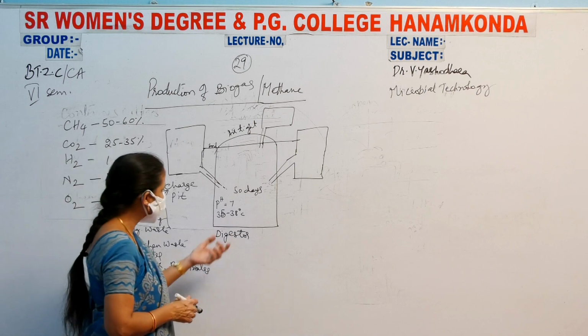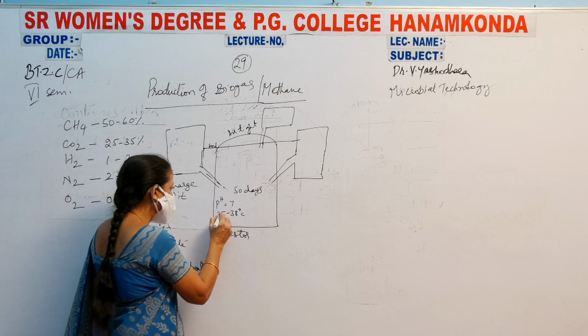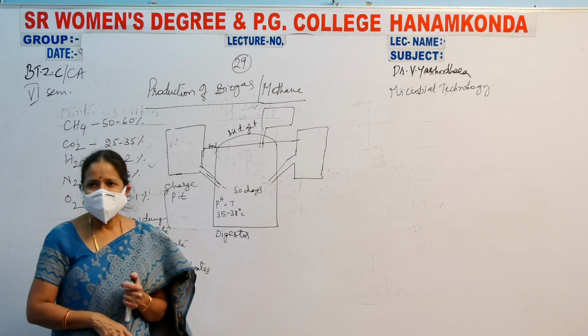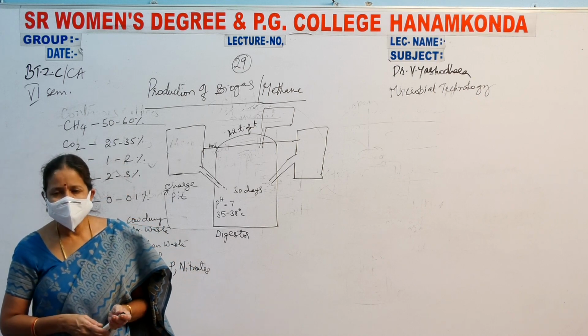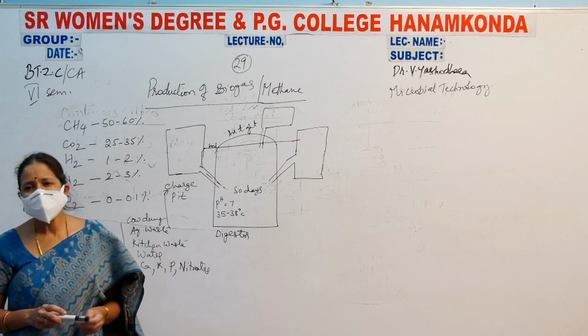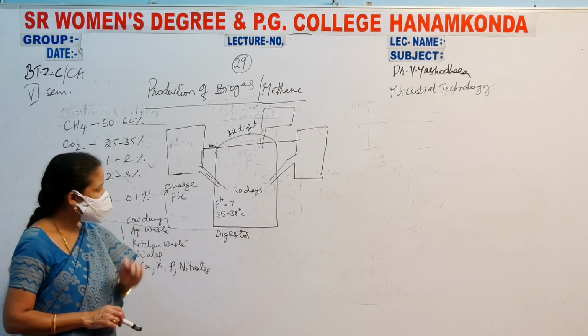Now this is maintained. The temperature should be 35 to 38 degrees centigrade. The pH should be neutral, that is 7. And for anaerobic digestion, it will take 50 days. That means 50 days of anaerobic digestion. Now this is poured and everything will continue like this.